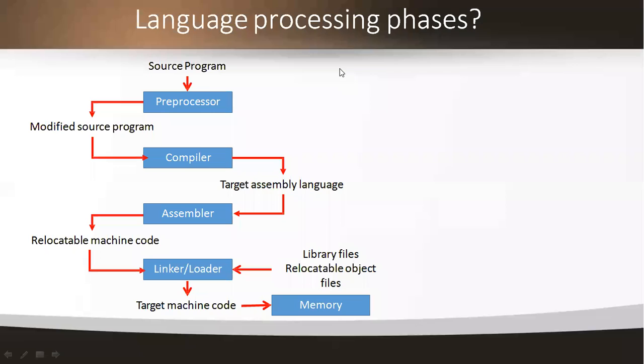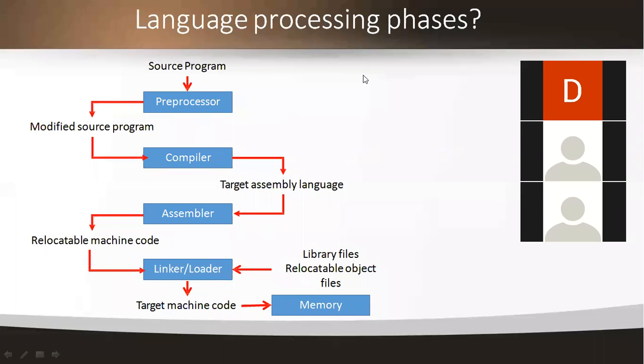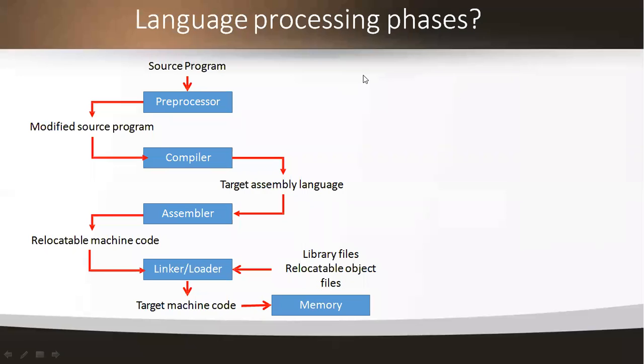The first tool is the pre-processing tool. If you look at the slide, you can easily understand. In red marks, from the preprocessor we get the modified source program. This modified source program goes to the compiler. From the compiler we get the target assembly language, which goes to the assembler. From the assembler we get relocatable machine code, and this goes to the linker or loader. Finally we get the target machine code, which is stored in the memory.